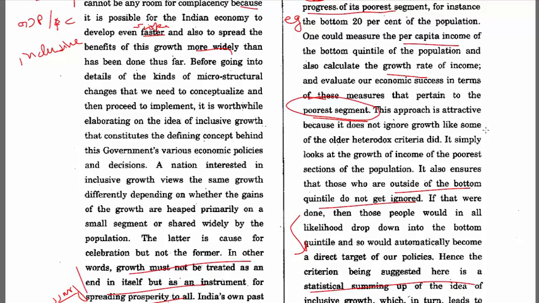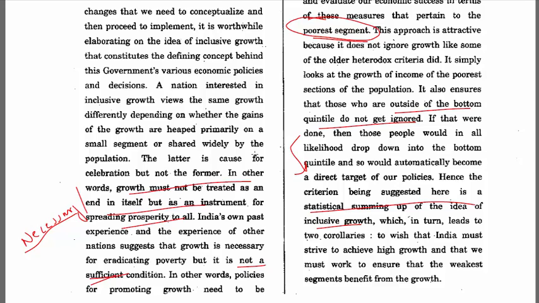It may or may not turn out to be important in the questions, but this is important as far as the passage is concerned. This approach is attractive because it does not ignore the growth like some of the other heterodox criteria did. Again, if you don't understand what heterodox is, fine. But you know that it is not ignoring the growth of the poorest population. It simply looks at the growth of the income of the poorest section of the population. It also ensures that those who are outside of the bottom quintile do not get ignored.